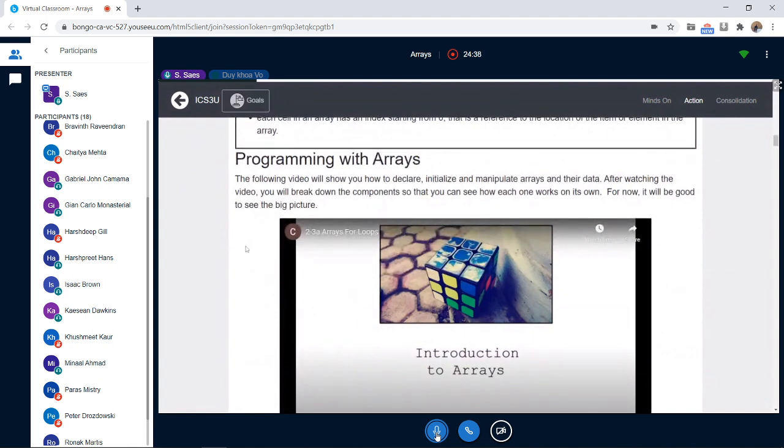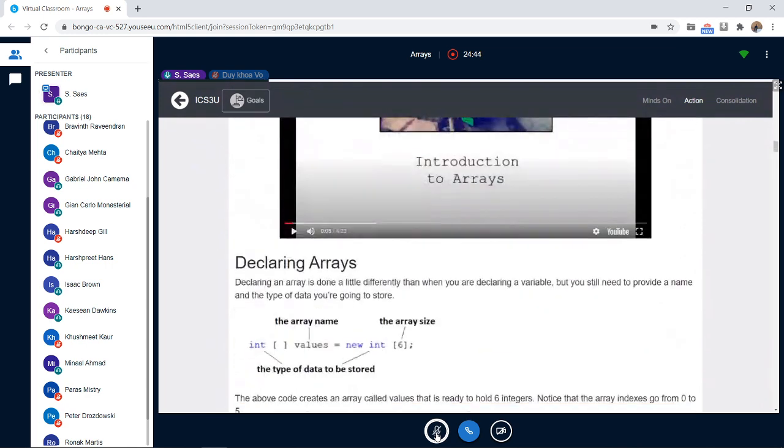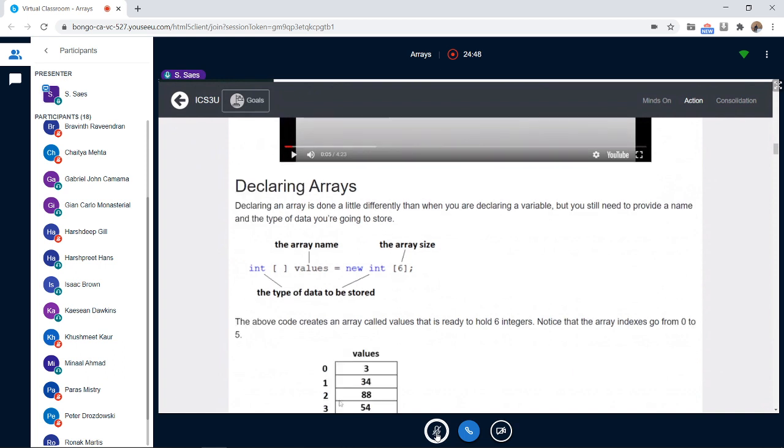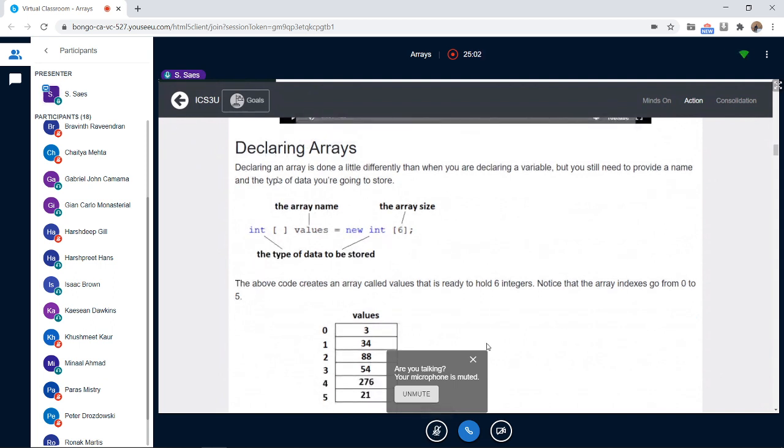You can watch the video yourself because it's going to explain the same thing that I'm going to explain to you. So now I'm going to go over this explanation and show you something in Java. I'm going to ask you to modify the program and post it, so you have to participate. Now, without watching the video, I'm going to talk about how we declare an array.